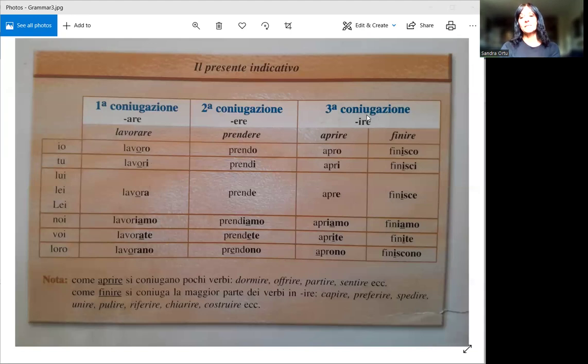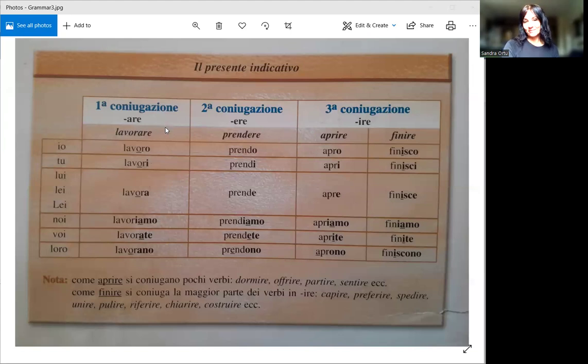So we have fewer verbs that end in -ire. As I said, think about if we could do the same thing in English, it's just those ones that look similar. Everything will make a bit more sense later on. At the beginning, it just sounds like something from another world, maybe.